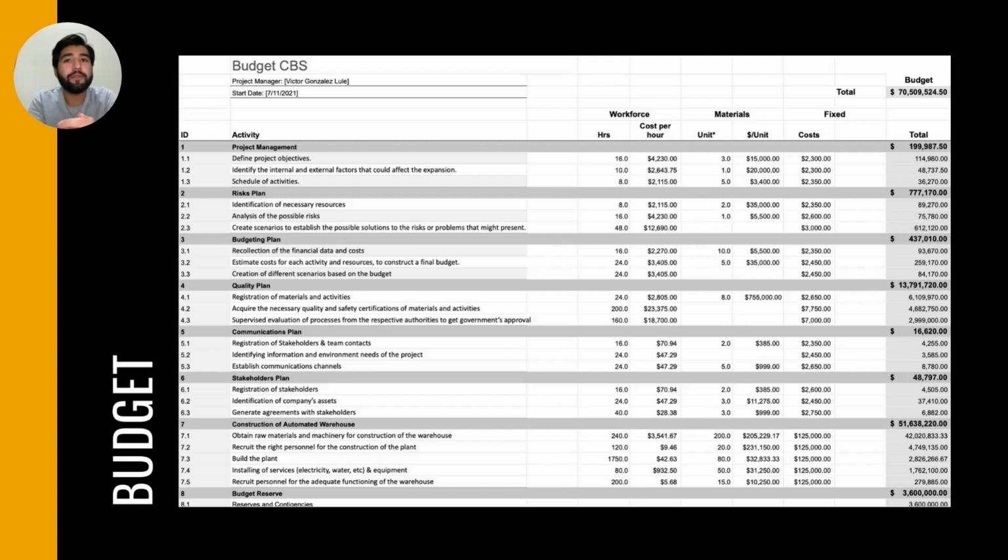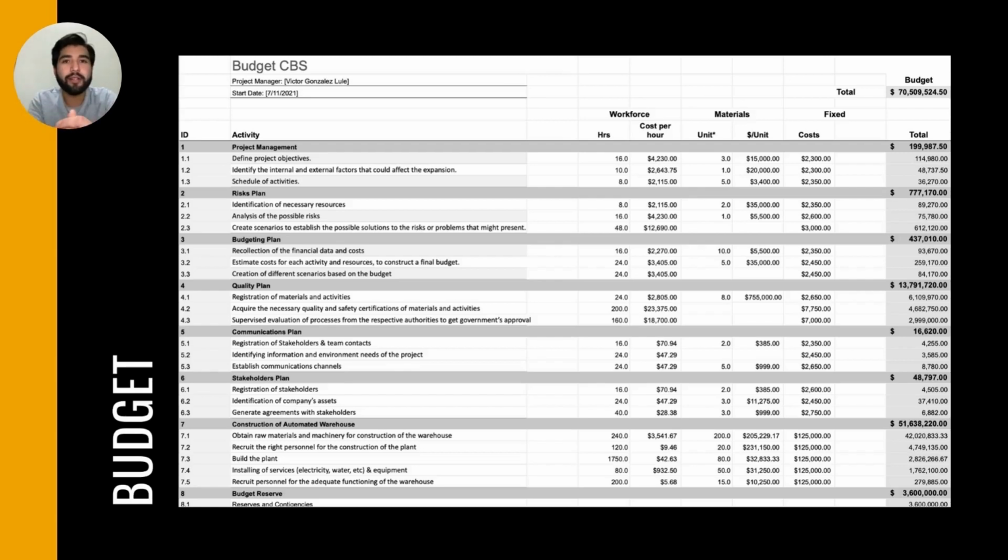Finally, we needed to be aware of the warehouse we were constructing. We understood that we were working on a 23,000 meter squared facility. So we needed to contemplate the cost for building that warehouse and also the materials or special requirements required for the construction of the warehouse. And if we move to the next slide, you can see how the table breaks down each cost.